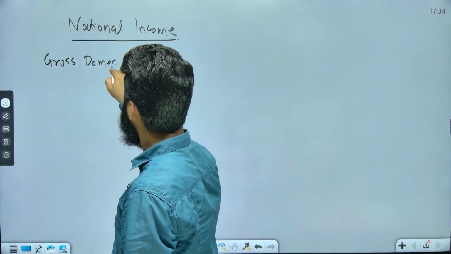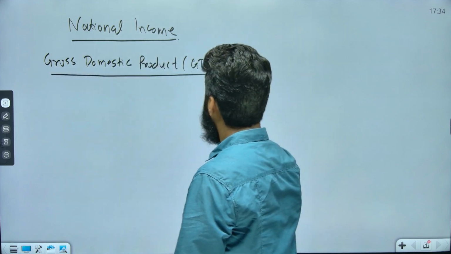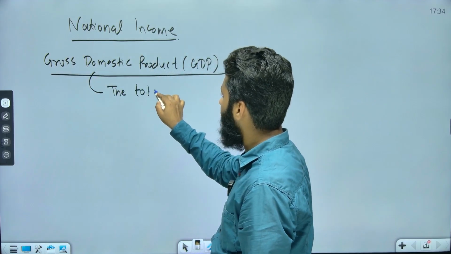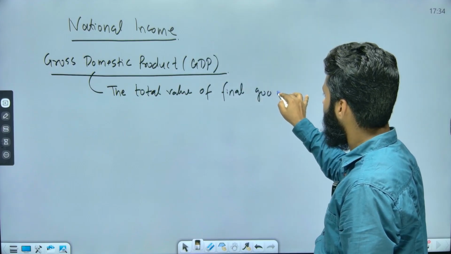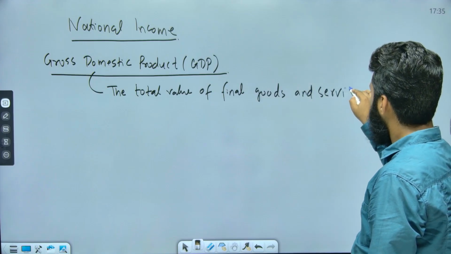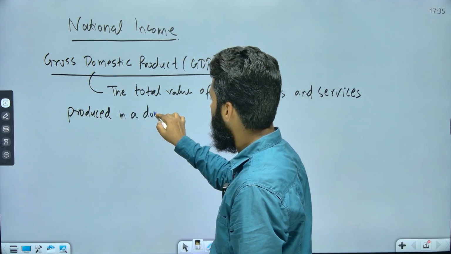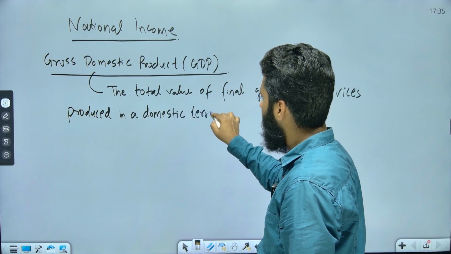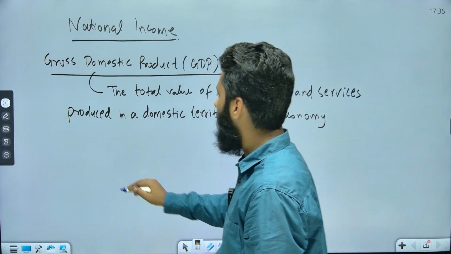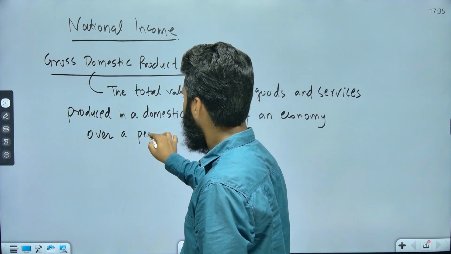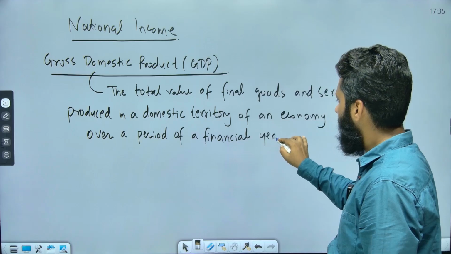gross domestic product, that is also known as GDP, the definition of GDP says the total value of final goods and services produced in a domestic territory of an economy over a period of a financial year, right? Now this is the definition of gross domestic product.